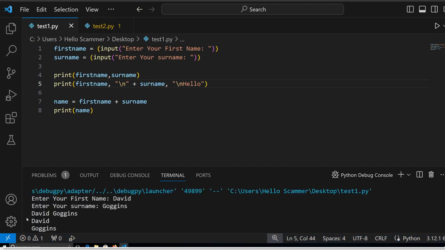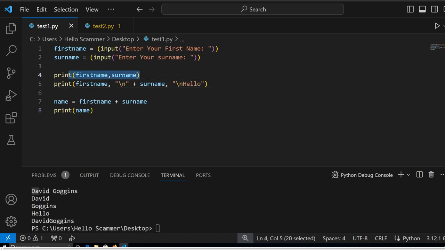Right. So as you can see, we have David Goggins, which is the first line of code. Now we have the second line, which splits into three: David, which is the first name, then a new line, Goggins, and then a new line of hello. And the third line is where we create a new variable: name equals first name plus surname, and print name.